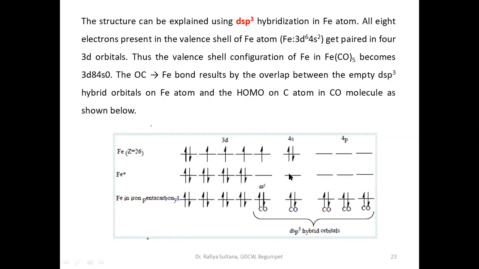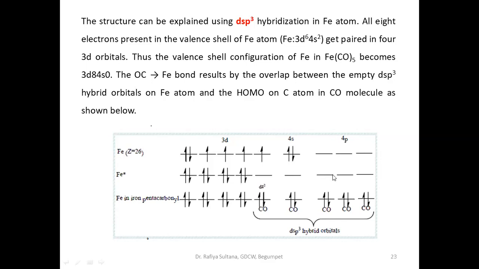But how many do we need? We need 5 vacant orbitals. So we have to consider the subsequent shell, that is 4p. It has 3 orbitals: 1, 2, 3. So 4p has 3 orbitals, giving 3, 4, 5. So we now have 5 empty orbitals.